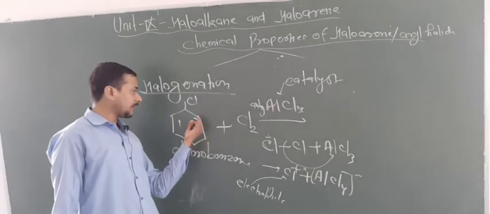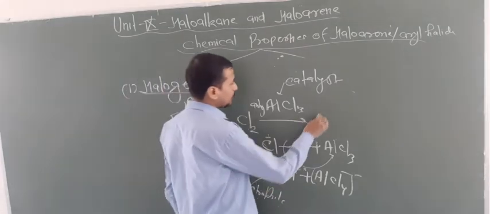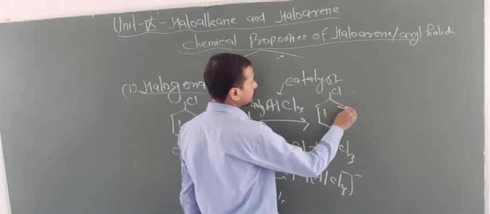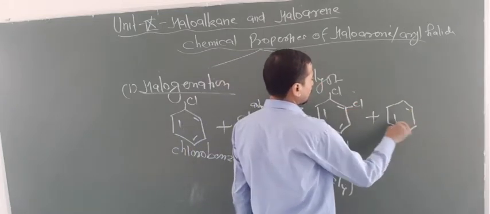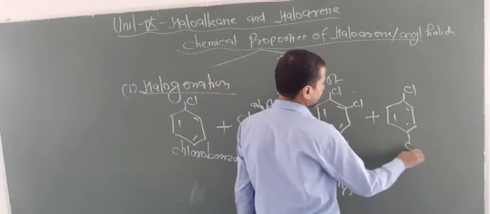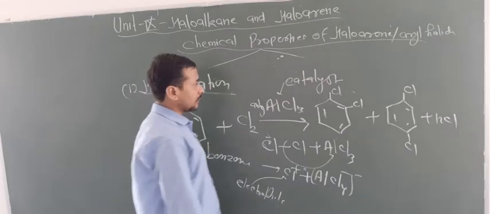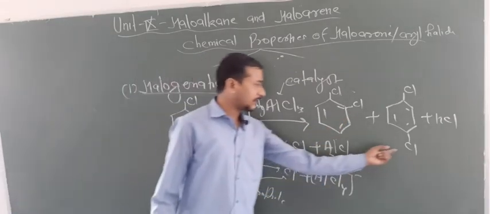So that's why Cl attacks either the ortho position or the para position. So this will give two products. One Cl you can attach to the ortho position, and one Cl you can attach to the para position. Okay, by removing our Cl, now this is the ortho dichlorobenzene and this is the para dichlorobenzene.